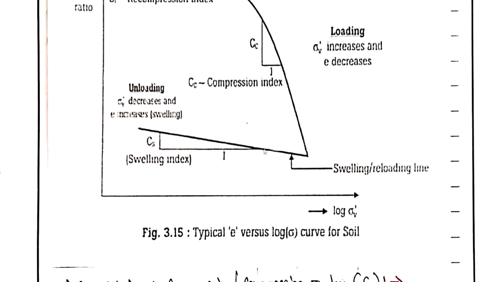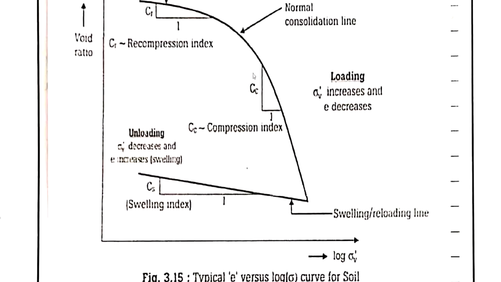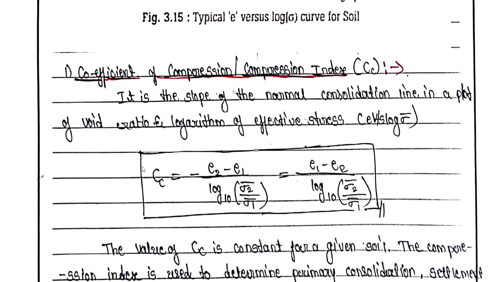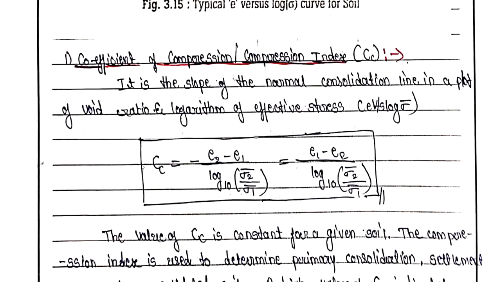Void ratio decreases, effective stresses in the soil will increase. So slope of this normally consolidated line is called as coefficient of compression, which is denoted like this, e2 minus e1.